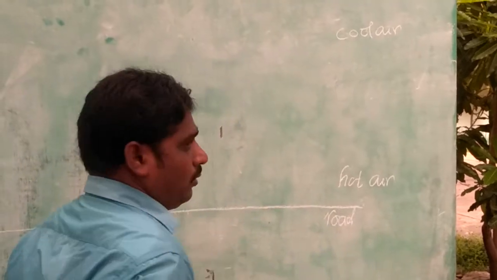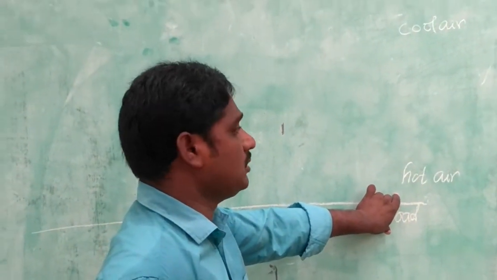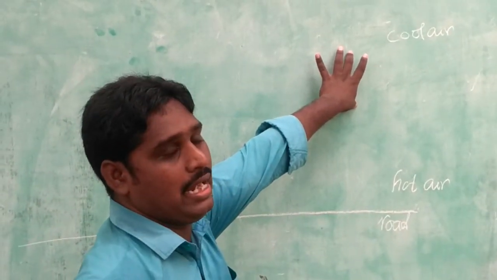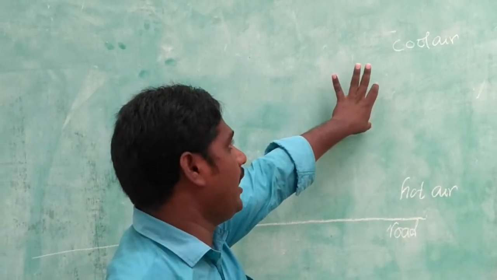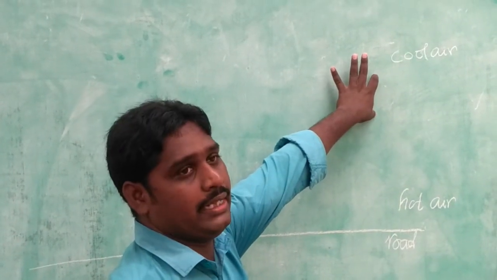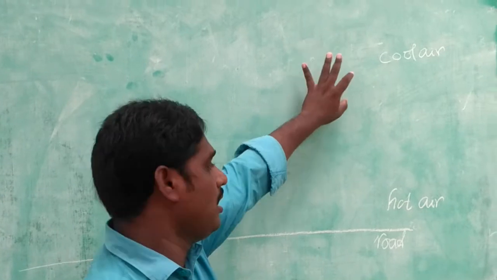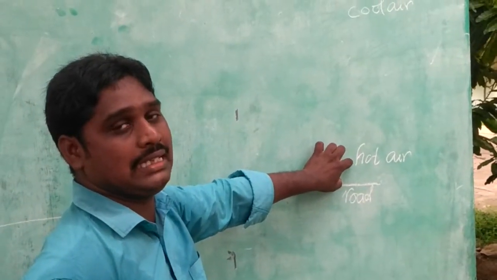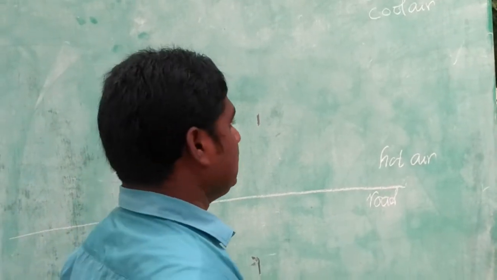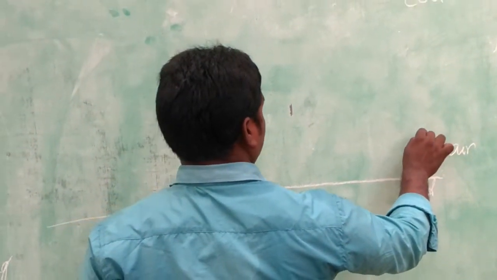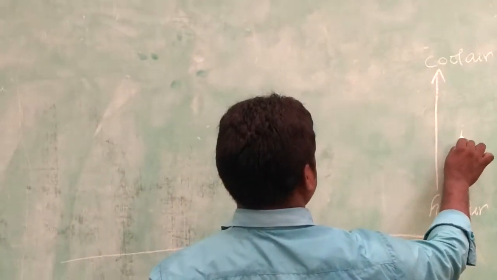At higher altitudes, the air becomes cool. That is, cool air is present at high level, and hot air is present just above the surface of the road. That means when we go to higher altitudes, the temperature decreases.